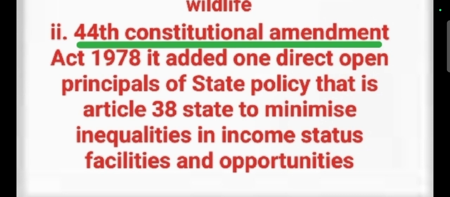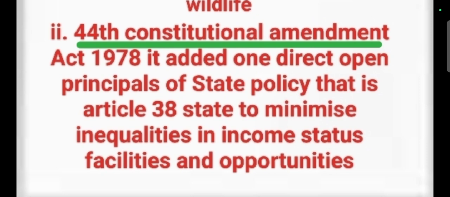So the 44th Amendment is known as a response to the 1975-77 emergency.